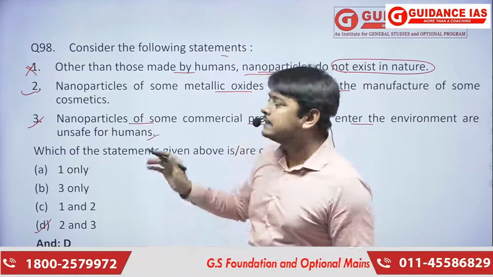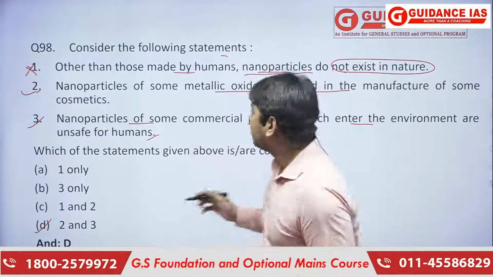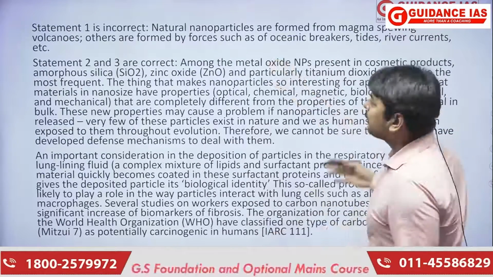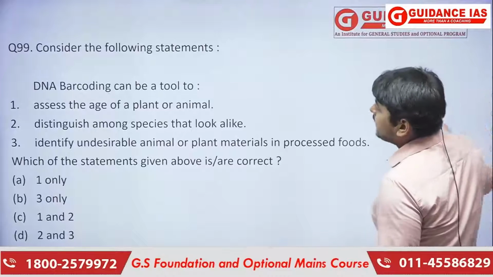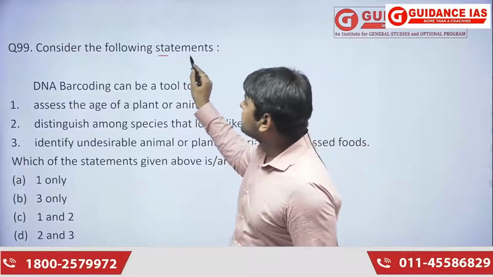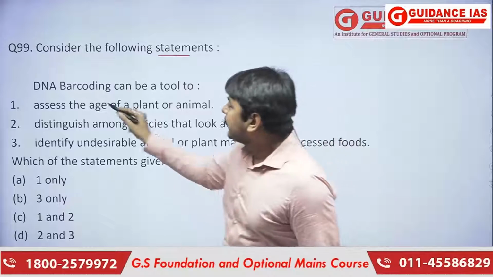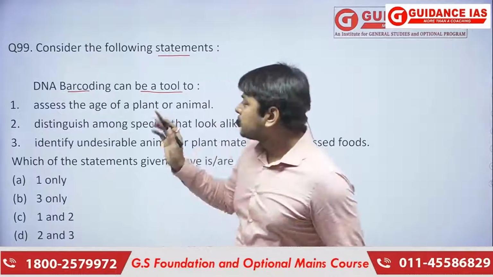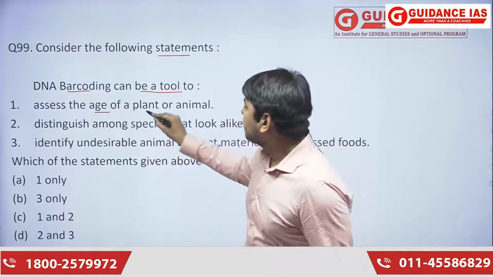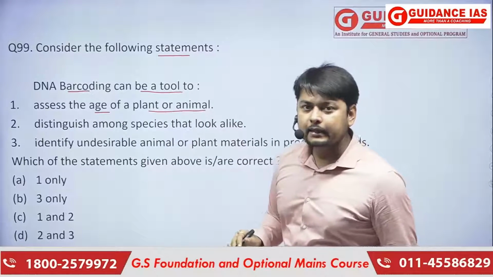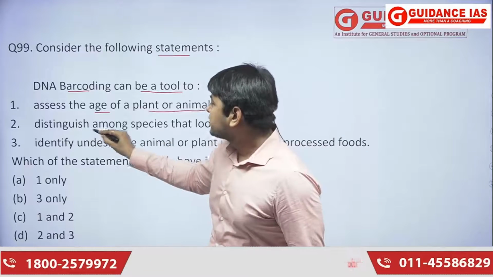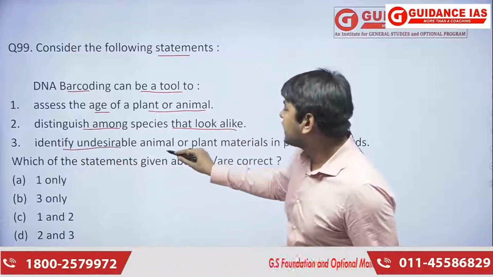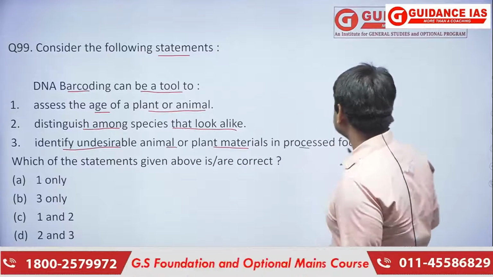So this is one of the easiest questions which was asked by UPSC. Moving forward to our next part, this is the explanation which is provided here. The next question says, consider the following statements about DNA barcoding. DNA barcoding can be a tool to: first, assess the age of a plant or animal; next, distinguish among species that look alike; then, identify undesirable animal or plant materials in processed foods.